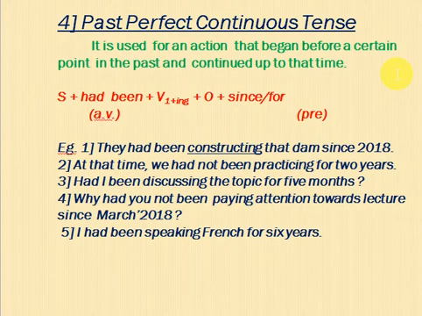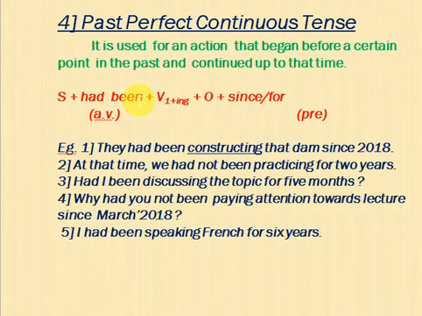Had I been. One more thing to remember. Whenever you are seeing an auxiliary verb in two parts, in negative, add not between had and been. In interrogative, use the subject between had and been. The best method is there. See what I used here. Had I been. Had been is there, no? In the center I inserted what? I. Subject. Why had you not been paying attention towards lectures since March 2018?